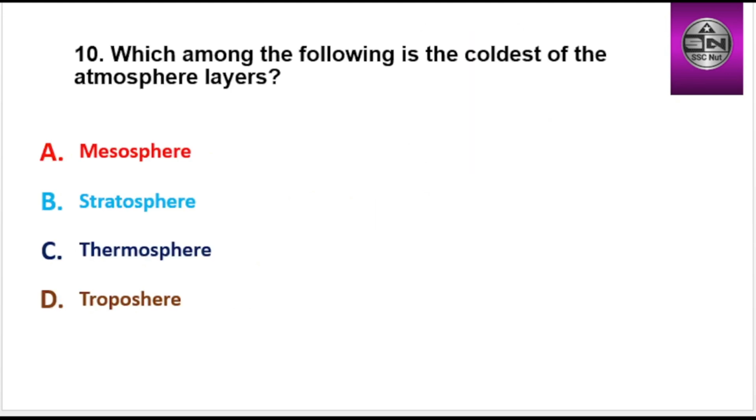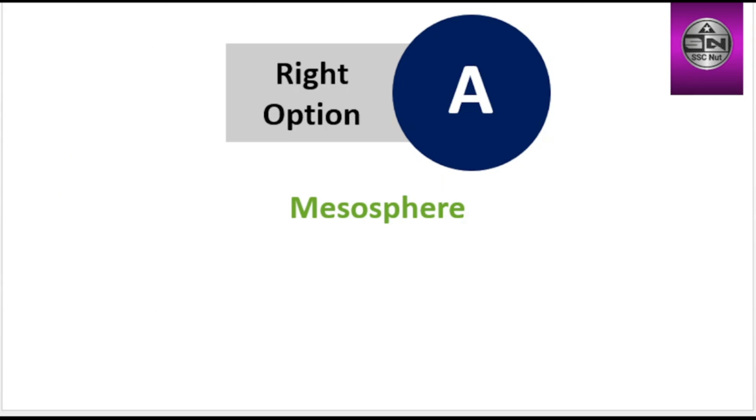Next question, which among the following is the coldest of the atmosphere layers? Options are mesosphere, stratosphere, thermosphere, troposphere. Right option is A, mesosphere.